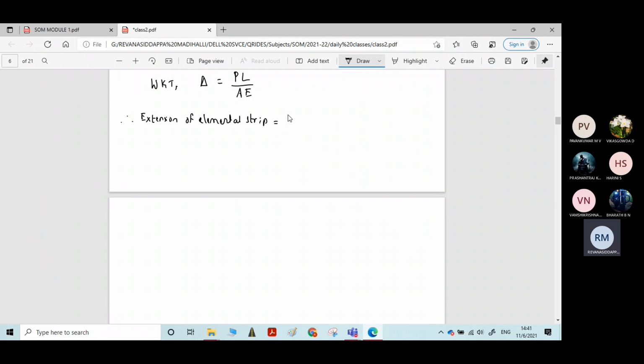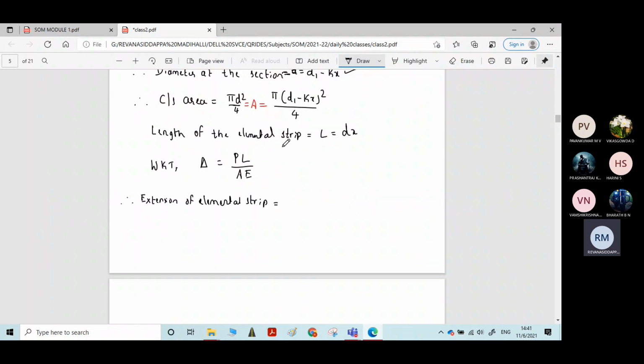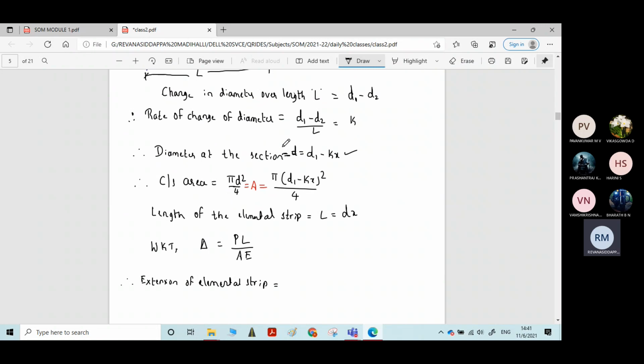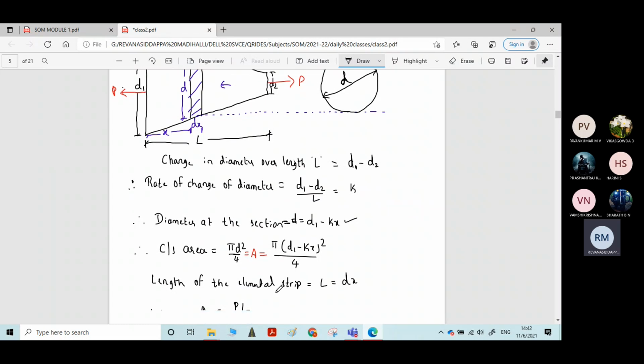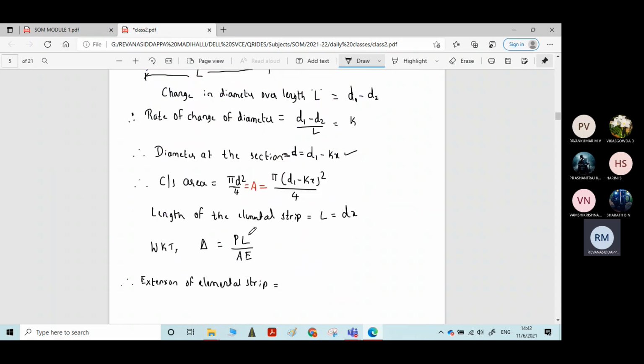I hope you are all following the derivation. What we have done, initially we calculated the rate of change of diameter. Knowing that, you will be able to calculate the diameter at the section D. You got it as d1 minus kx. Knowing the diameter, you will get the cross-sectional area. Length is known, force P is acting, E is the Young's modulus.